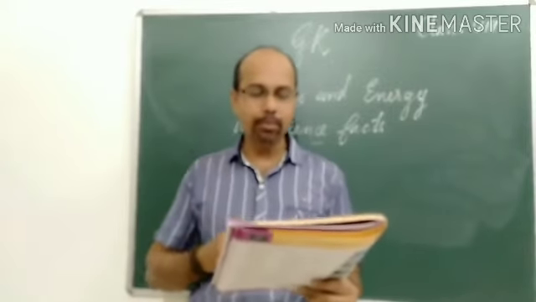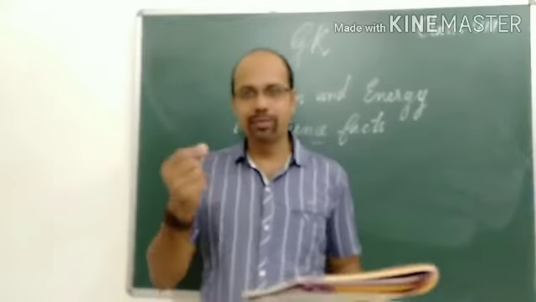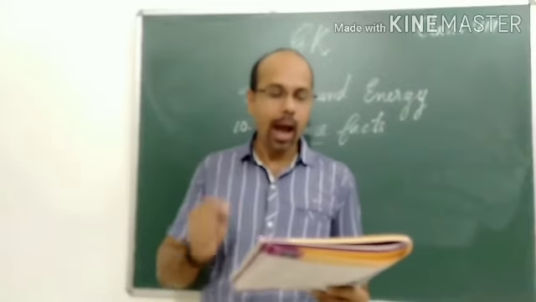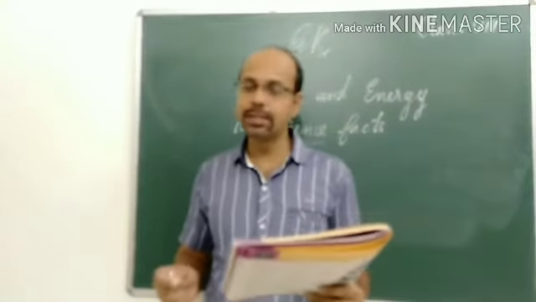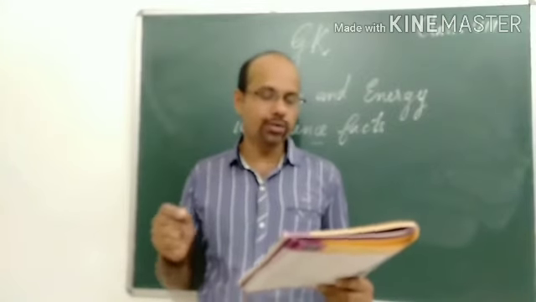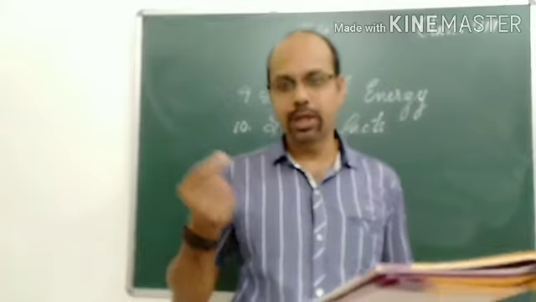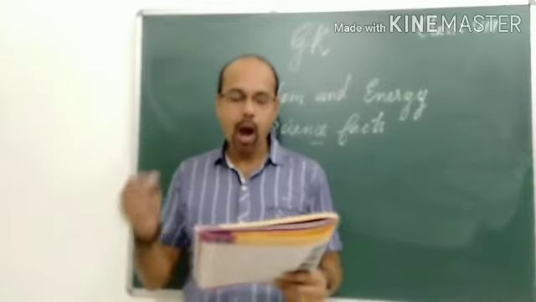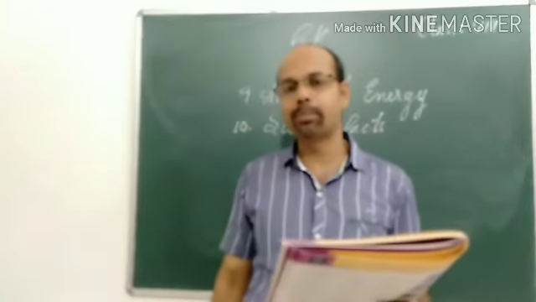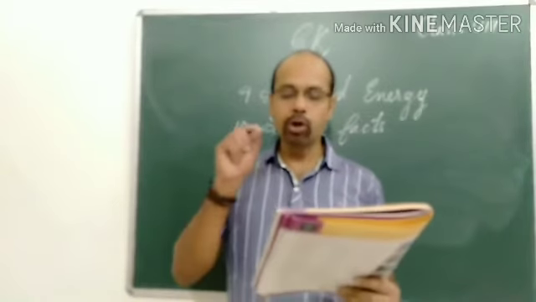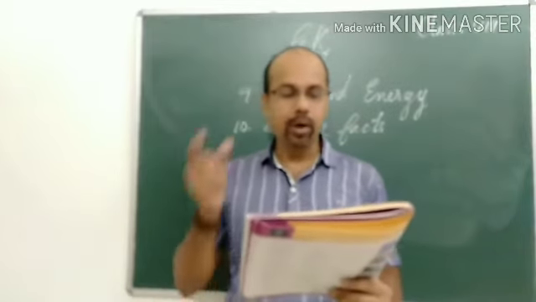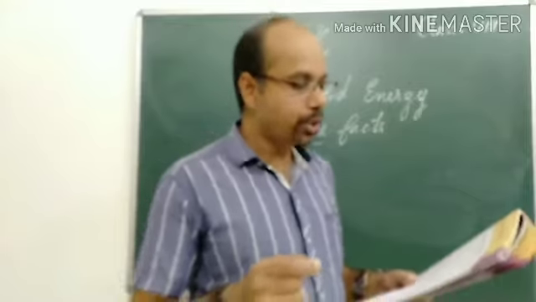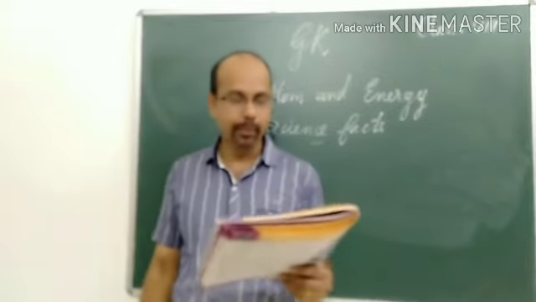Every matter we have studied is made up of atoms. The first question: an iron atom has 26 protons. What is a proton? It is a particle which has positive charge. An iron atom has 26 protons. How many protons does a gold atom have? Options: A 79, B 81 and C 42. Option A is the right answer, 79.